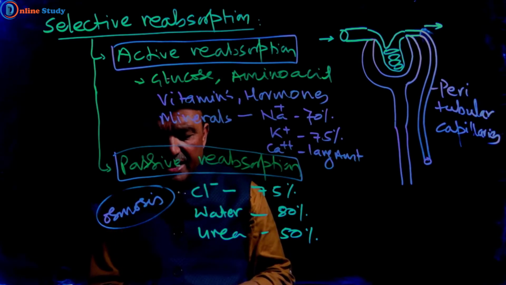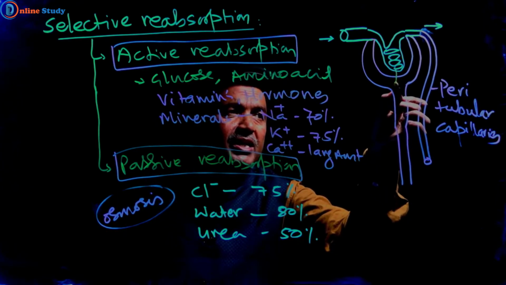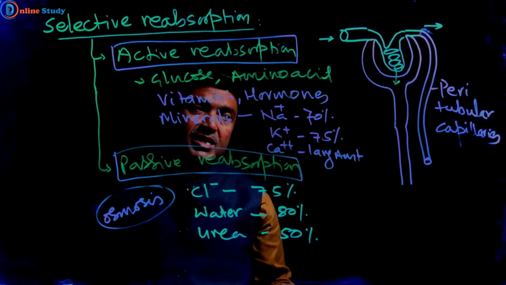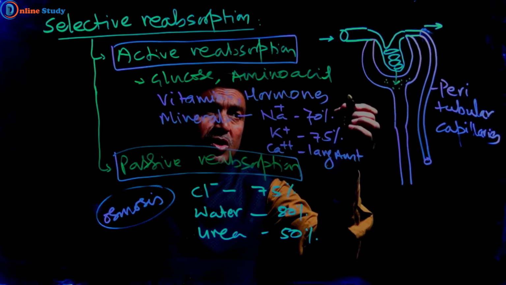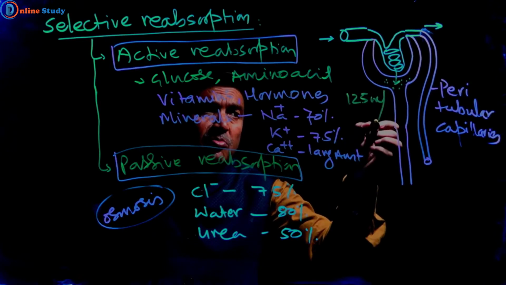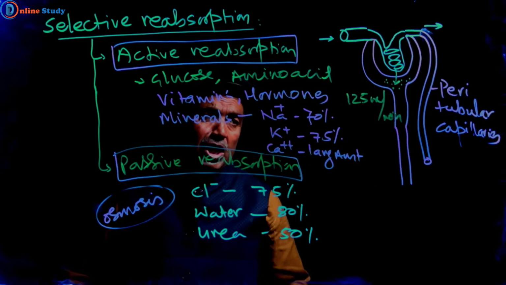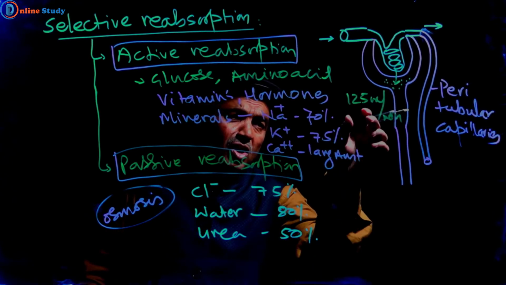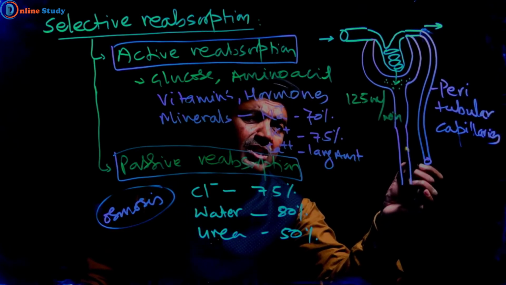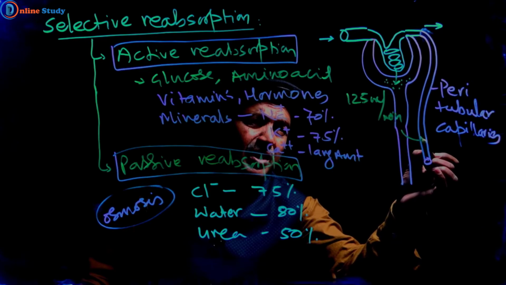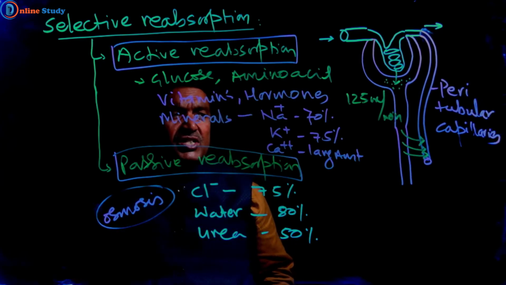We have already discussed that 125 ml of filtrate is formed here per minute. From this filtrate, substances from the renal tubule are reabsorbed into the peritubular capillaries.